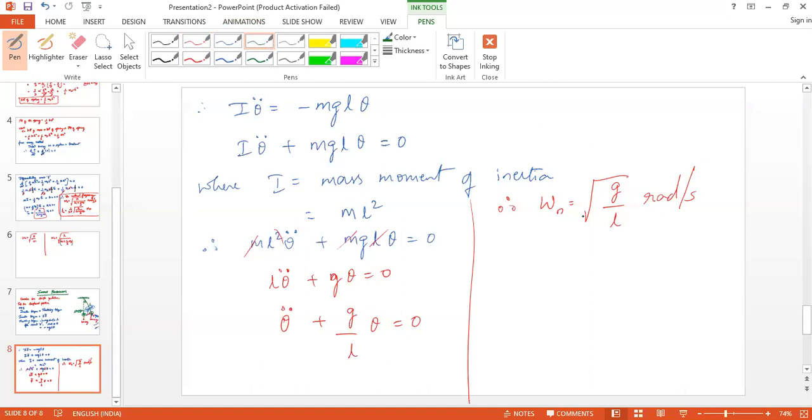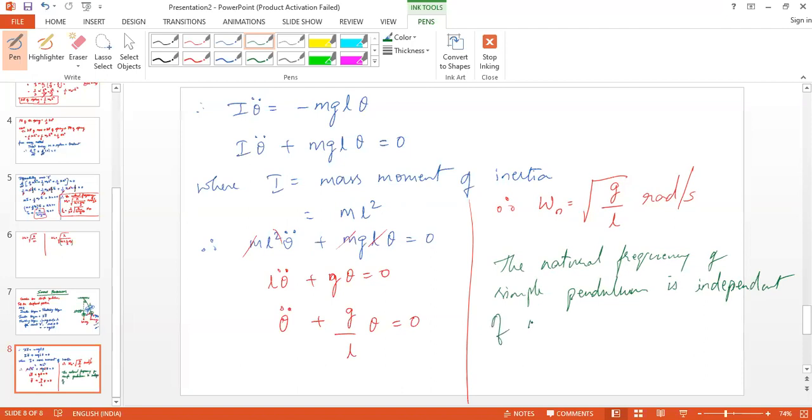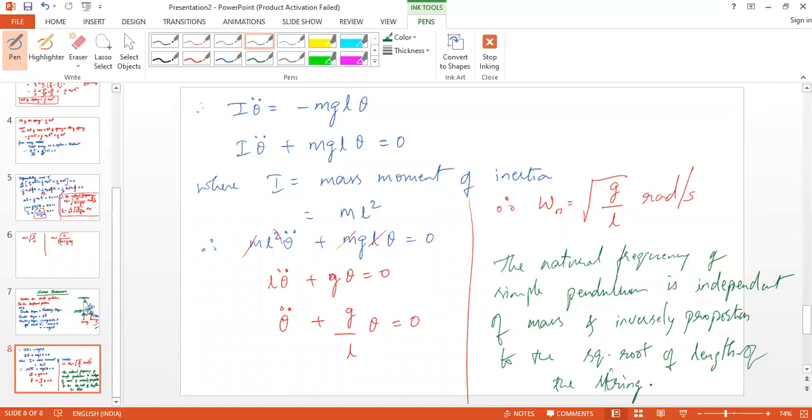So we can say that the natural frequency of a simple pendulum is independent of mass and inversely proportional to the square root of the length of the string. Any doubt? No, sir.